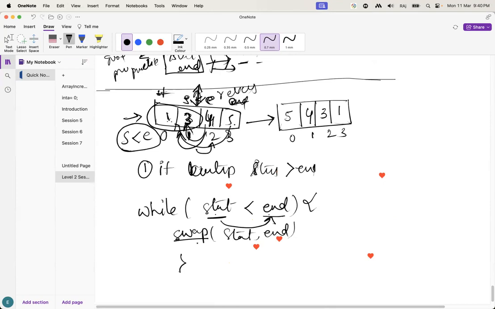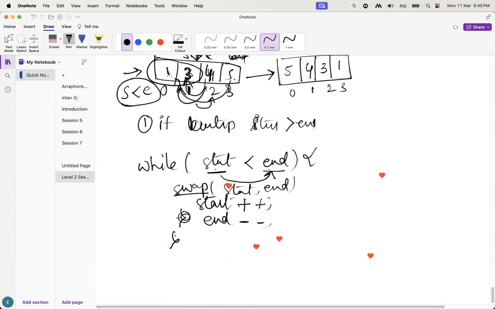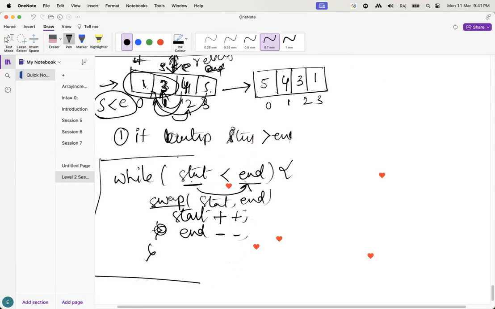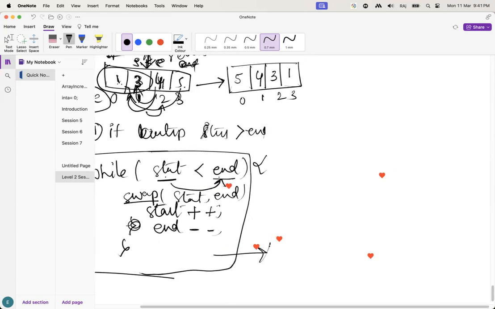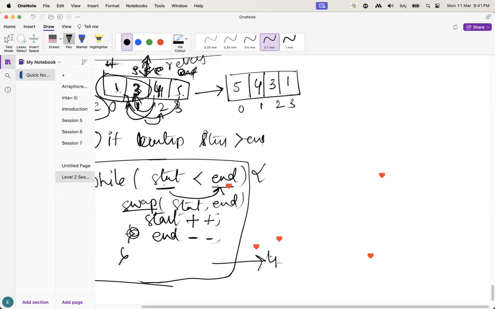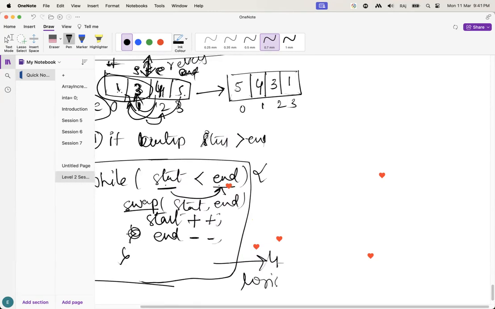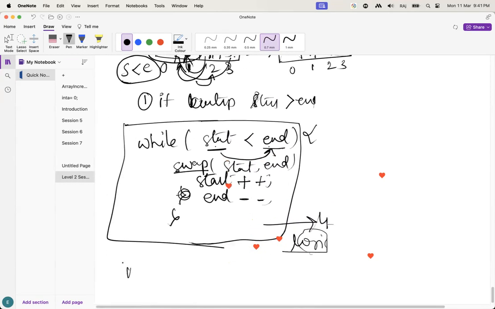Next, what do we have to do? The start value is going to be incremented. The end value is going to be decremented. Guys, understand this one? This is the main logic of this program. This is what we call the two-pointer approach.